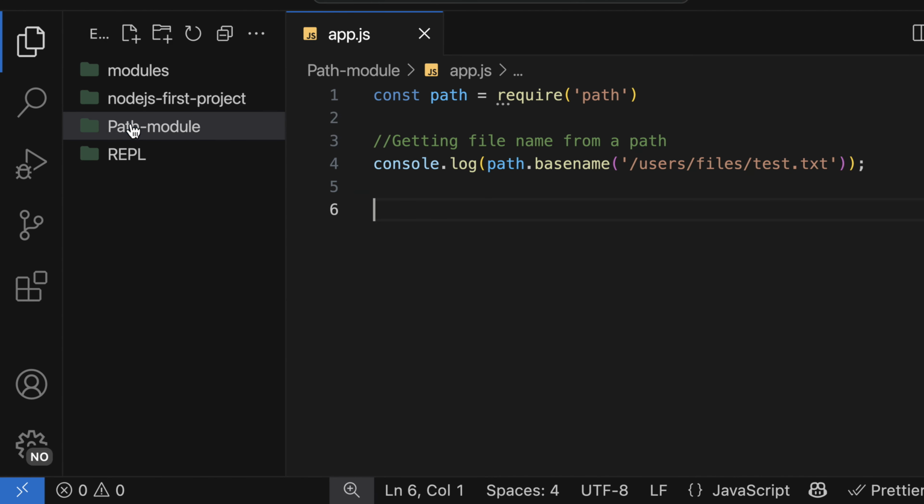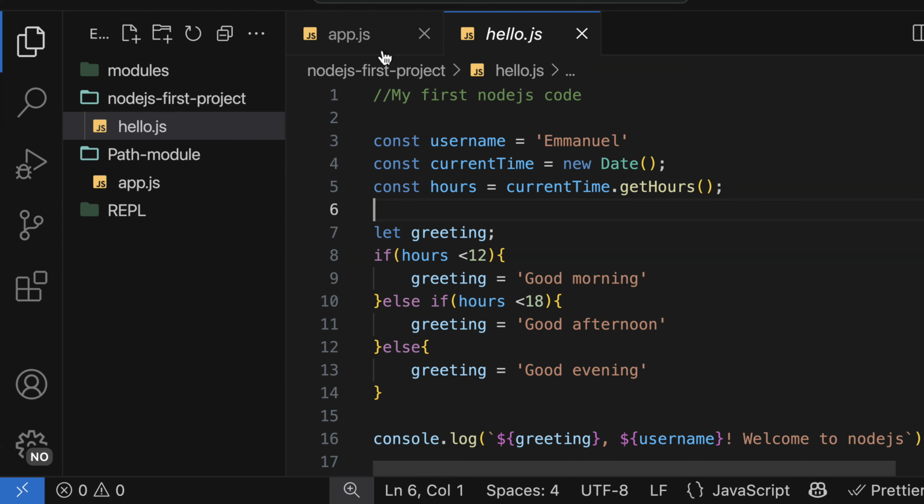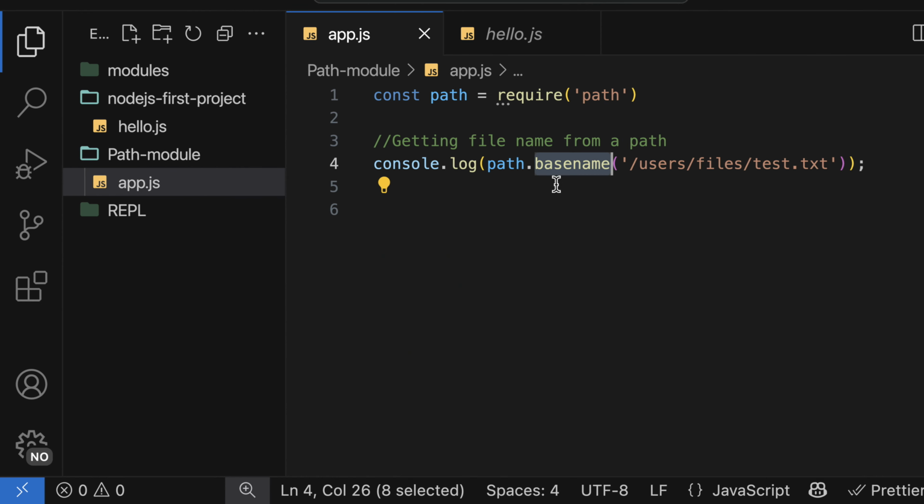If you use this folder as an example and want to know the file name in the path module folder, the file name here is app.js. If you look inside your first project, the file name there is hello.js. So with the path module, with a method called basename, we can get the actual file in that folder.